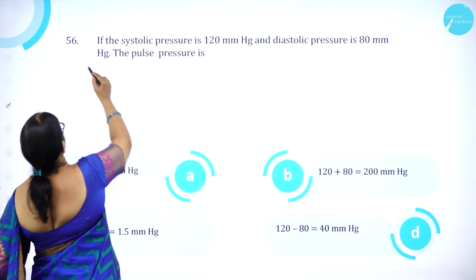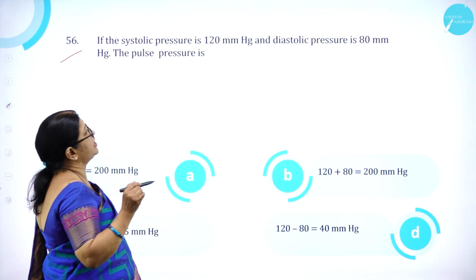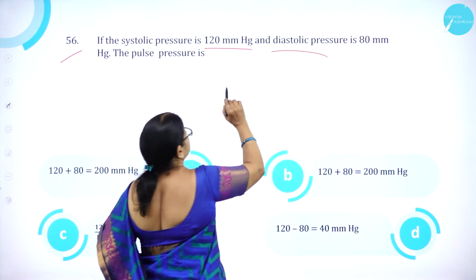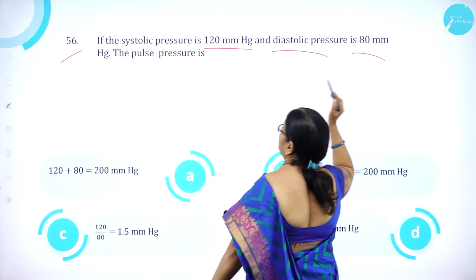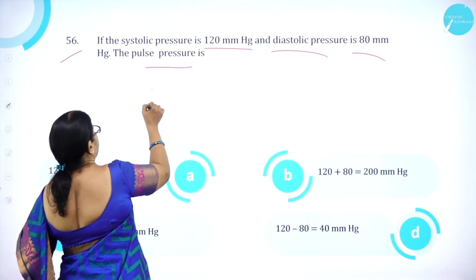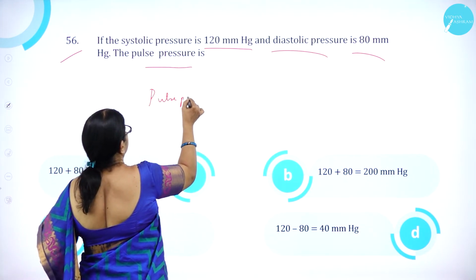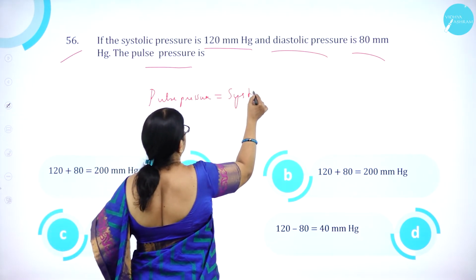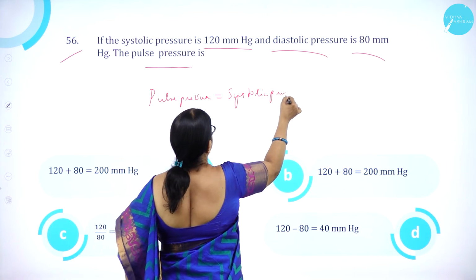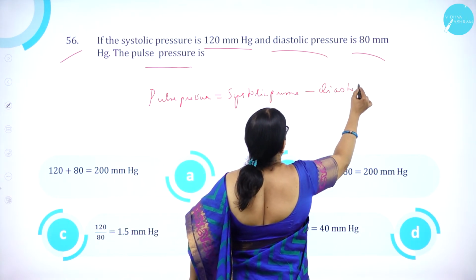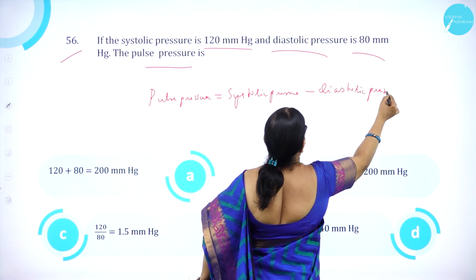Moving on to question number 56. If the systolic pressure is 120 mmHg and diastolic pressure is 80 mmHg, then the pulse pressure is equal to systolic pressure minus diastolic pressure.